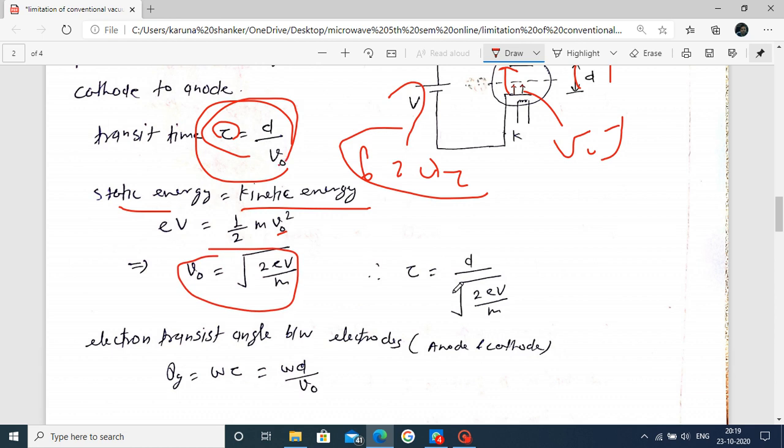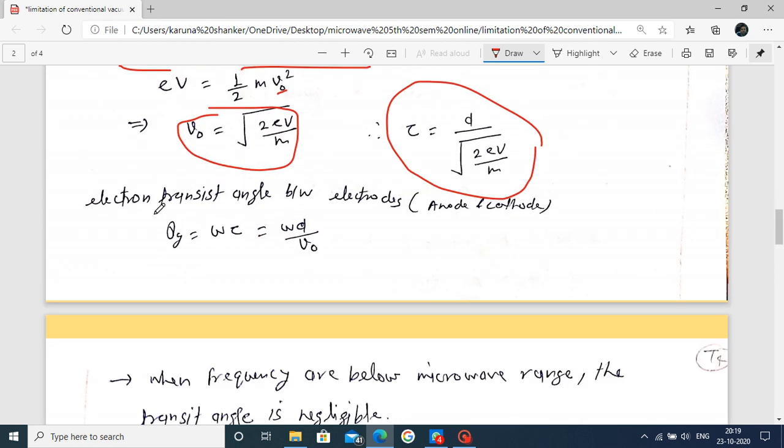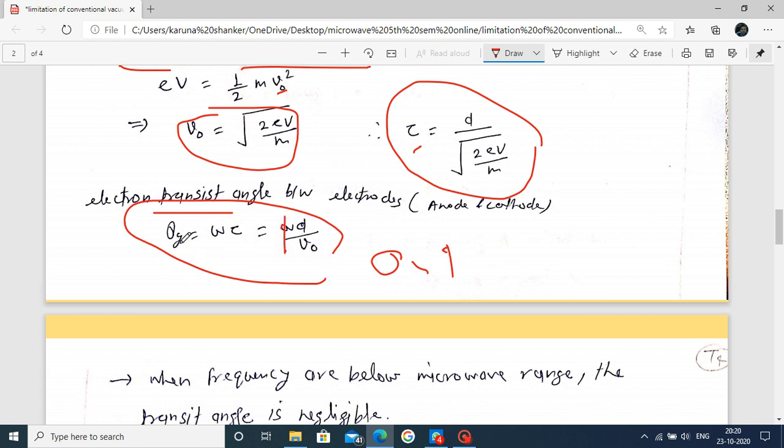Now put V naught in this equation. Now this one comes out as the transit time. Now the transit angle, theta, is equal to omega times tau, where tau is the transit time. That's why we put it here. You observe this equation: by increasing the frequency, meaning by increasing the omega value, your theta is increasing.